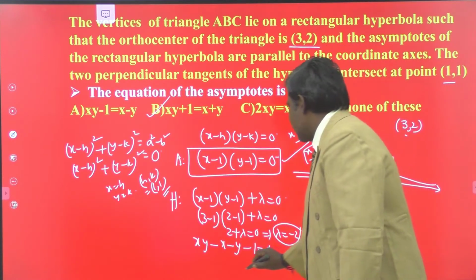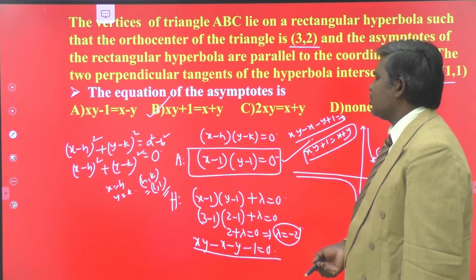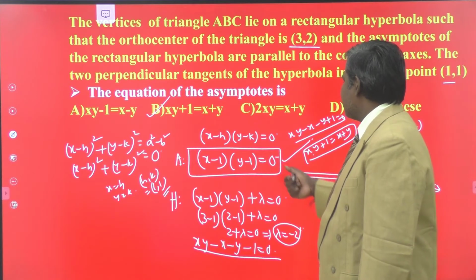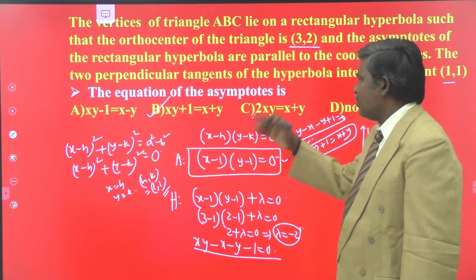This is the equation of the hyperbola. So xy minus x minus y equal to 0 is the equation of hyperbola. Asymptotes equation is xy plus 1 is equal to x plus y.